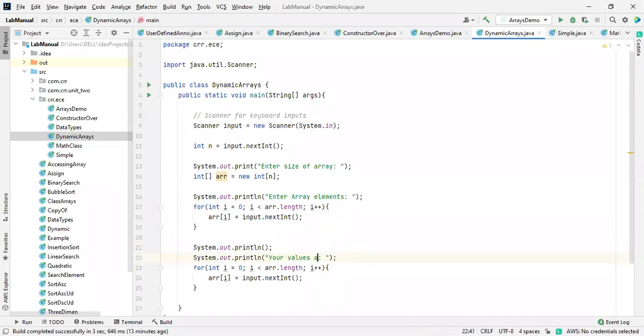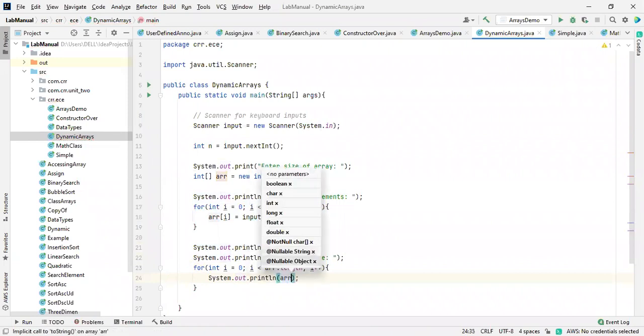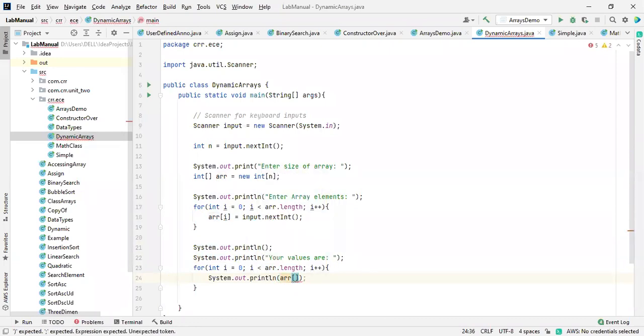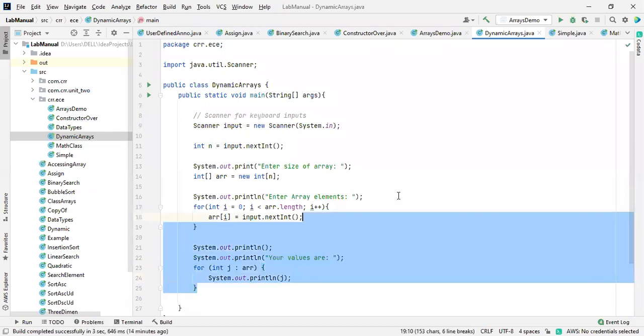Now I'm going to remove this. System.out.println and arr of i. Okay, everything is okay. I will take it as a for each loop. Looks good, okay, cool.